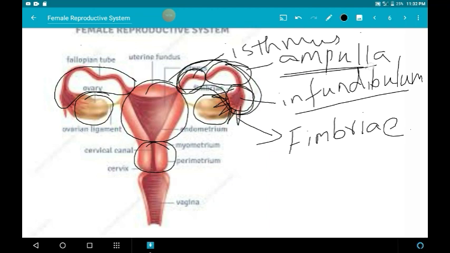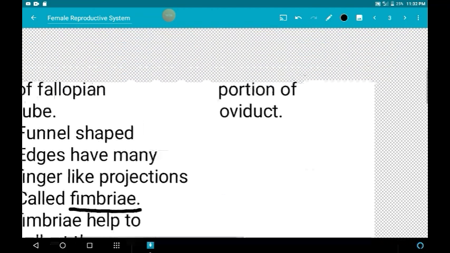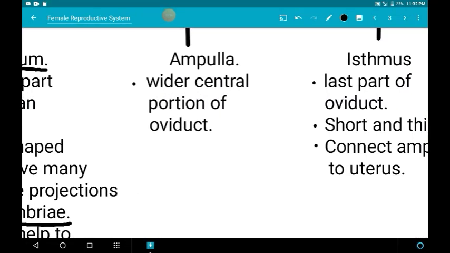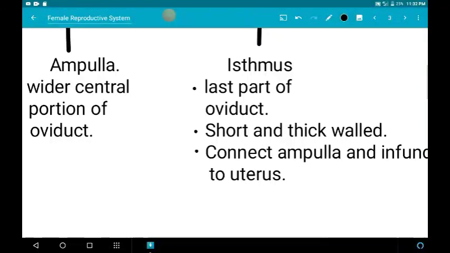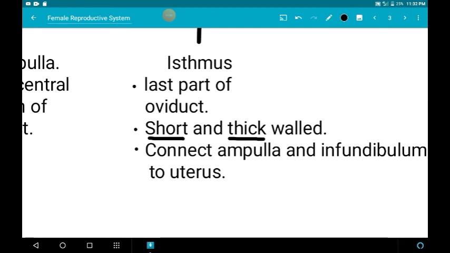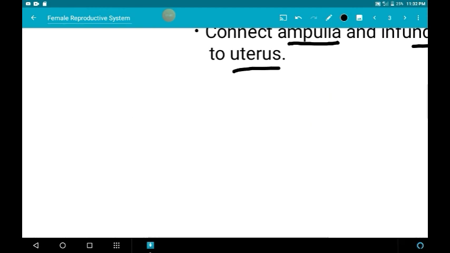The ampulla is the wider central portion of the oviduct, and the isthmus is the last part of the oviduct. It is short and thick-walled, and it connects to the uterus. So that's all about the structure of the fallopian tube.